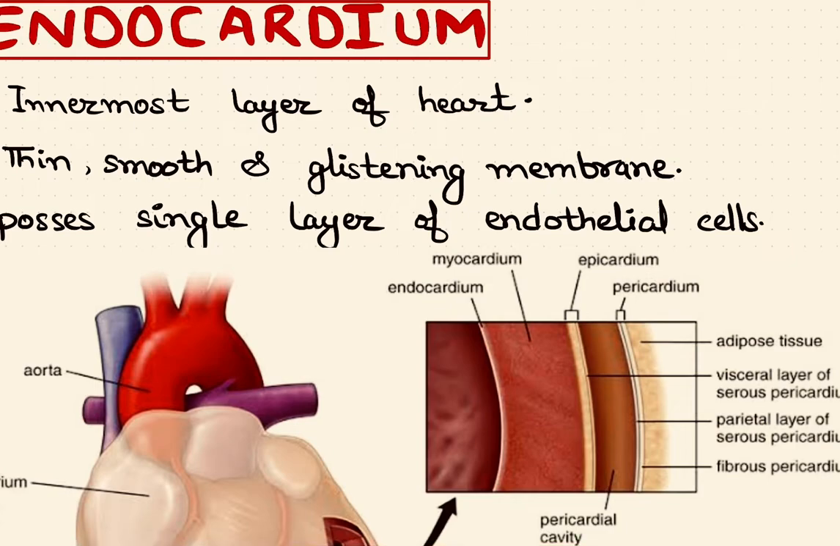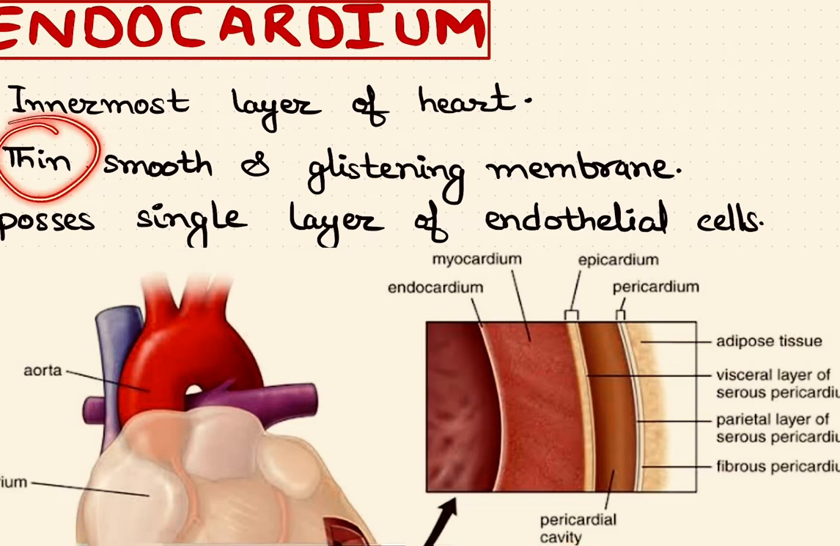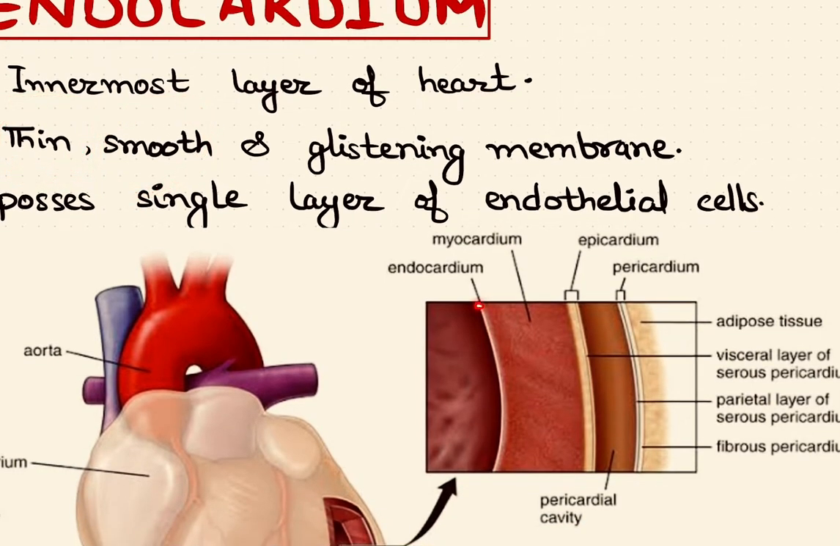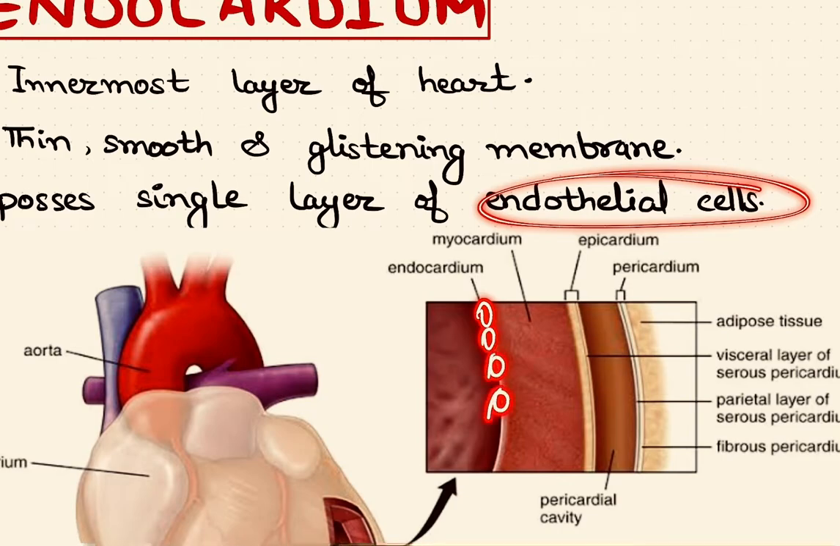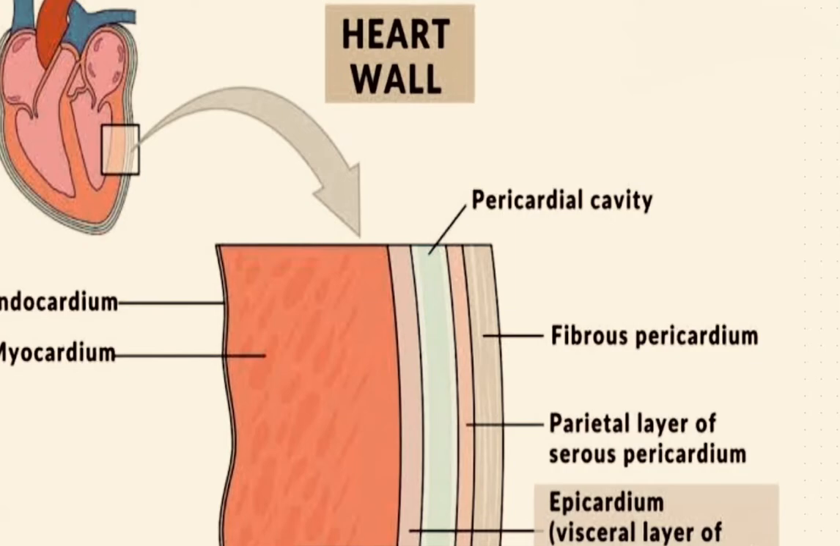Now let me come to the innermost layer of the heart, that is endocardium. This endocardium is thin as well as smooth. It is a glistening membrane. Glistening means it is shining. It possesses a single layer of endothelial cells. You can see these are the endothelial cells, and there is a single layer of endothelial cells. So this was all about the layers of heart.